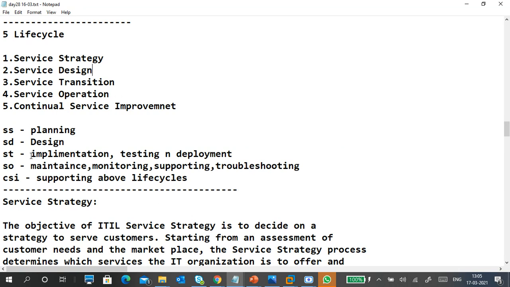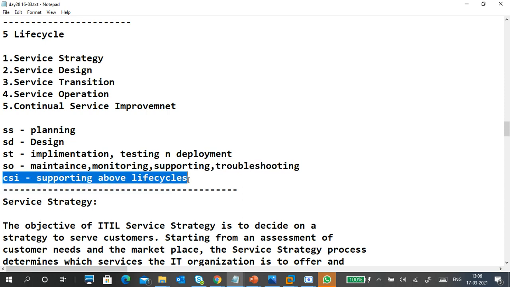And the service strategy is implementing the design, testing, and deploying to the customers. Service operations: maintaining our infrastructure, maintaining the service, monitoring the service, SLA monitoring, and supporting the customers if there are any issues, troubleshooting if any issues occur.